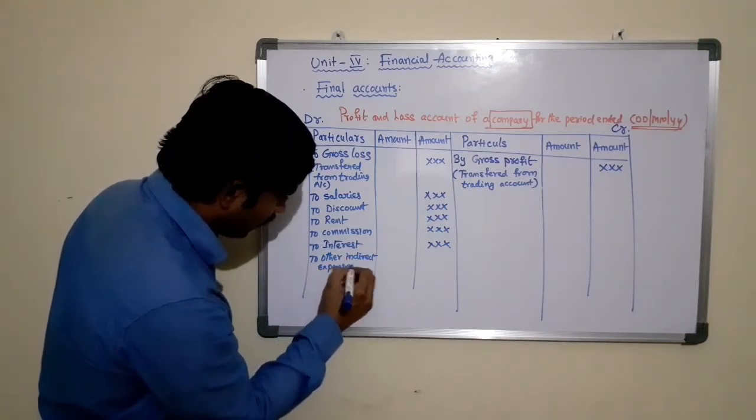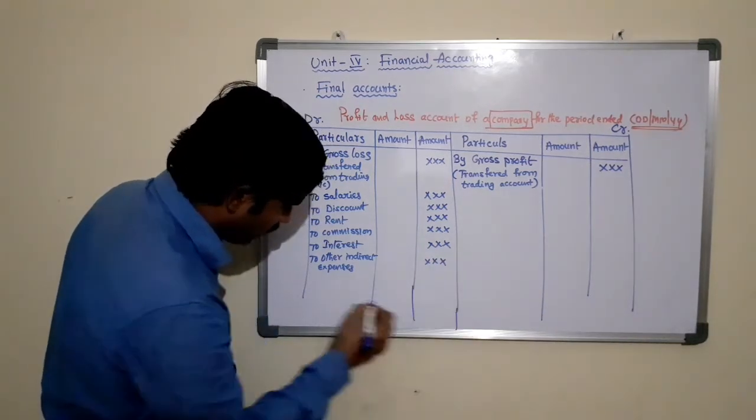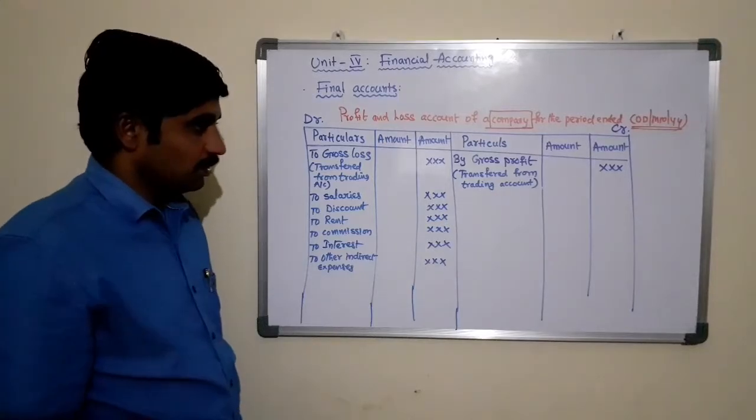Other indirect expenses can be taken under the debit side of profit and loss account.